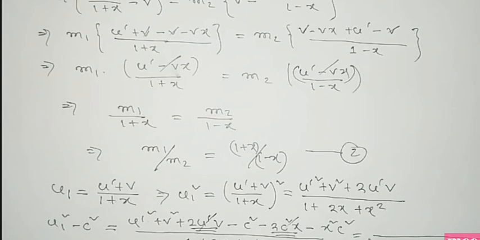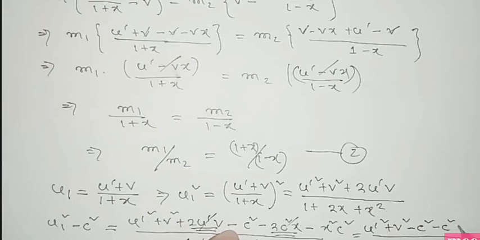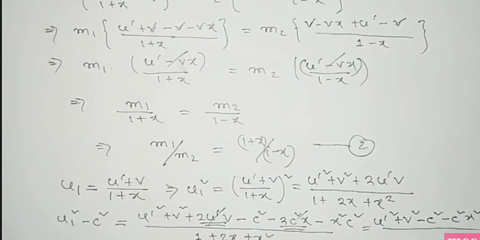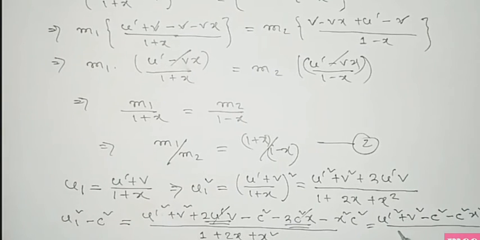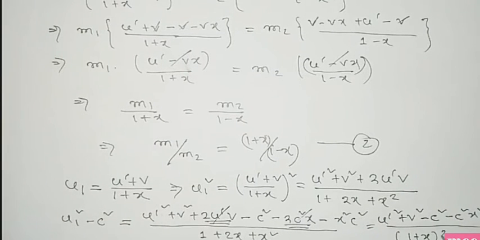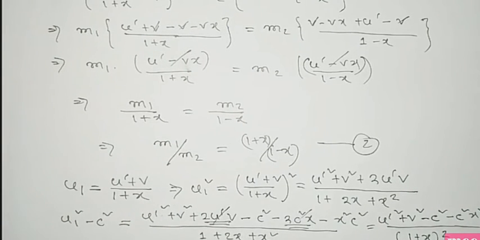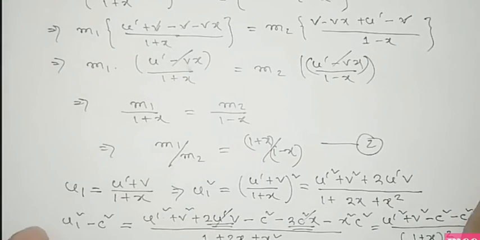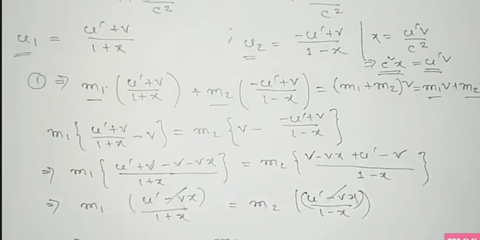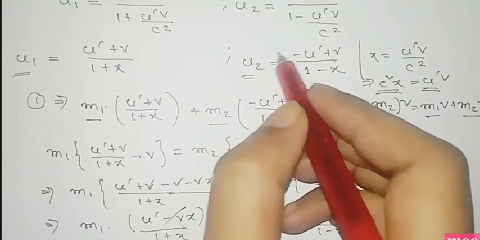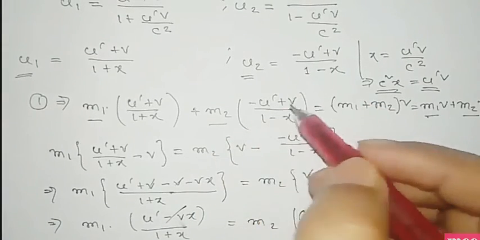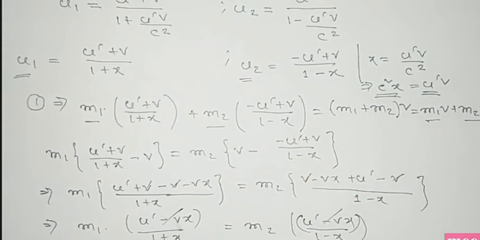So the two terms cancel out, and the remaining terms are u prime square plus v square minus c square x square, divided by 1 plus x whole square. Thus we get the value of u1 square minus c square, and similarly we can get the value of u2 square minus c square.